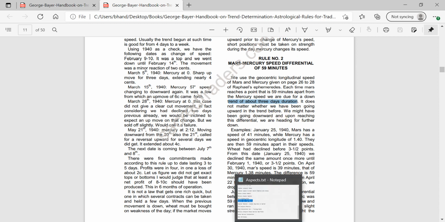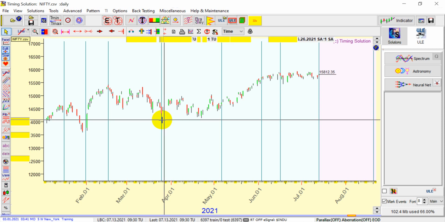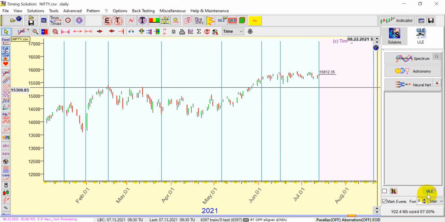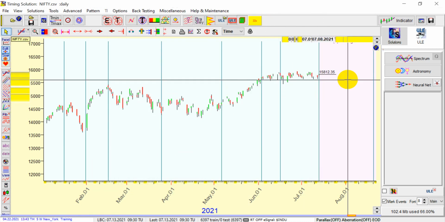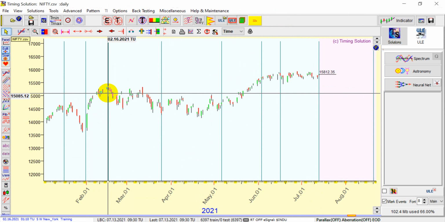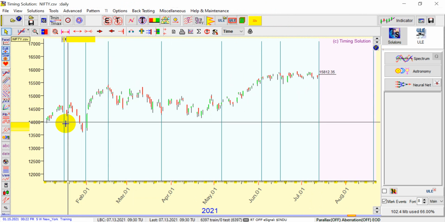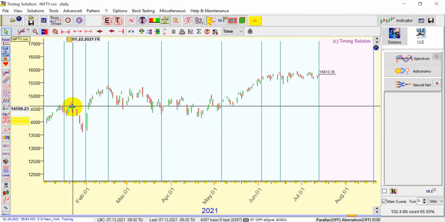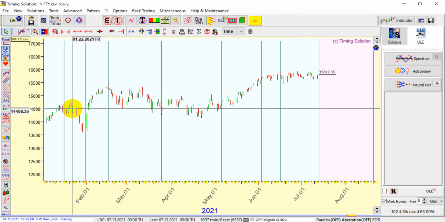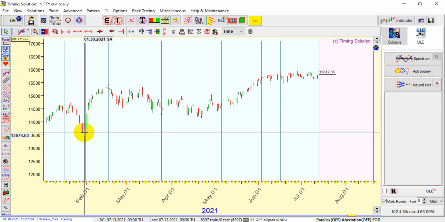So is it really applicable in our market? Let me quickly check here. I've applied the speed difference between Mars and Mercury of 59 minutes, and it gives us these lines, which you can see here. The top on 16 February was made on this day, and we had a minimum fall of 3 days. Before that, on this day we made a bottom and had a rally for around 2 to 3 days, and after that again we saw a downtrend.